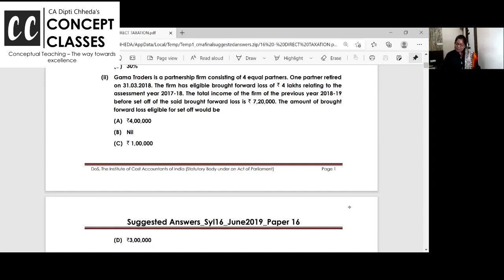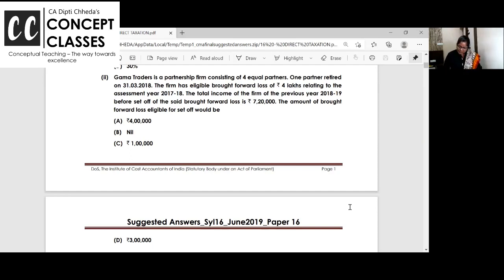Gamma Traders is a partnership firm consisting of 4 equal partners. One of the partners retired. The firm had eligible brought forward loss of 4 lakhs, and the total income of the firm for 18-19, before this brought forward loss set off, is 7,20,000. How much amount of brought forward loss is eligible for set off?